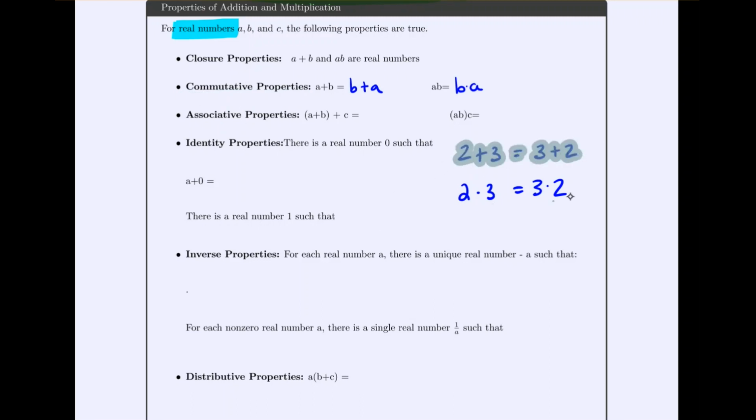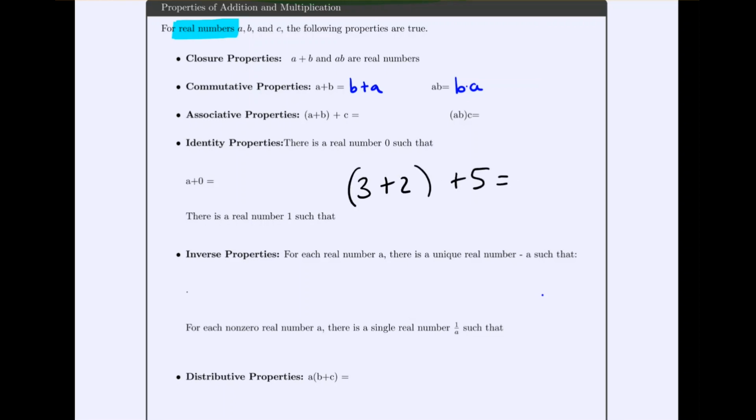Now, the next property is the associative property, and that comes whenever you've got a string of addition or multiplication. For instance, if we had 3 plus 2 plus 5, all the associative property is, since you're only adding, it doesn't matter whether you add these first and then add the 5, or if you add the 2 and the 5 first and then add the 3, which is expressed by this.